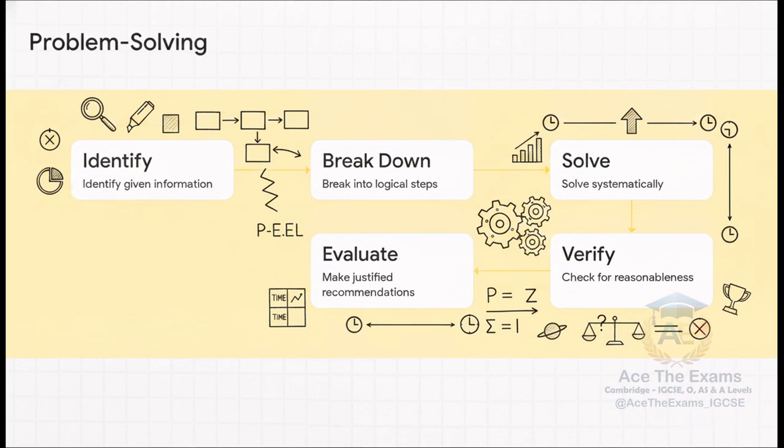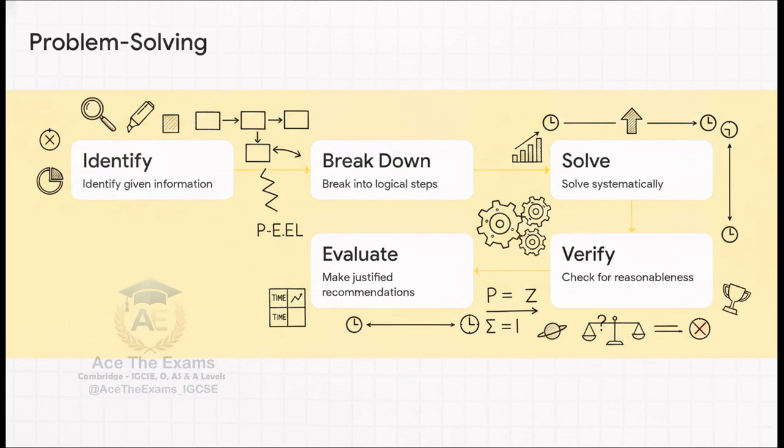Step 1, identify given information. Deconstruct the prompt. Highlight that command word. Circle the variables. Step 2, break into logical steps. Don't try to solve the whole thing at once. Plan your structure. Step 3, solve systematically. Execute your analysis with clear working.